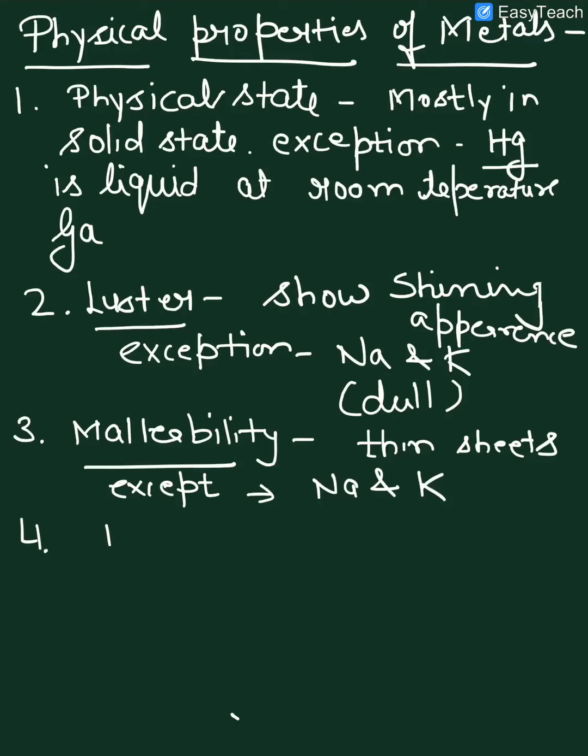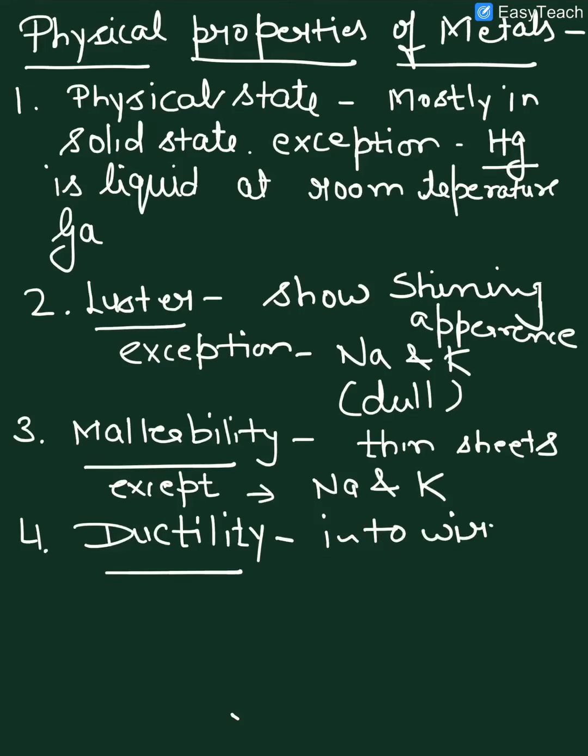Next is ductility. Tendency to convert into wires is called ductility. But this is also not shown by sodium and potassium.